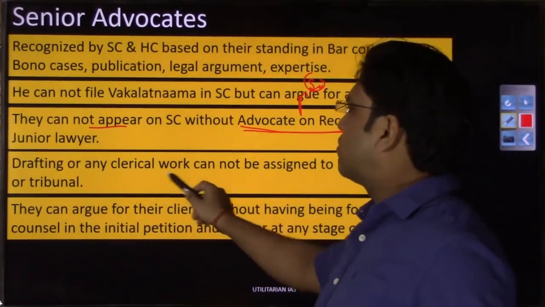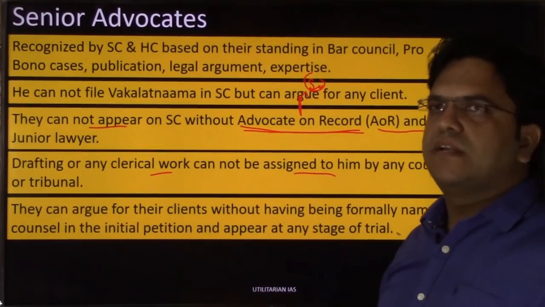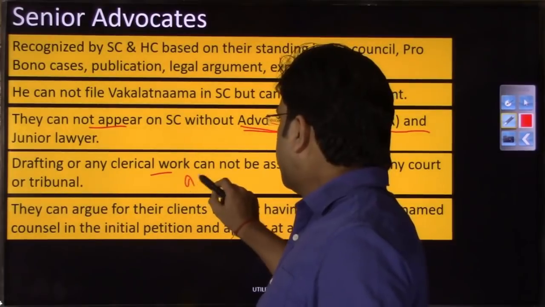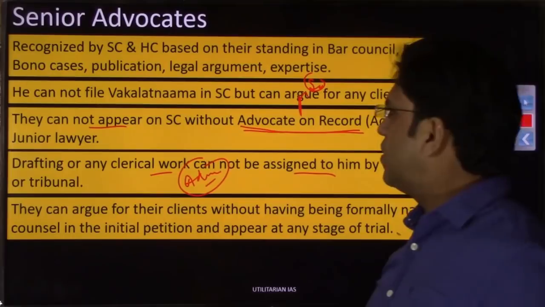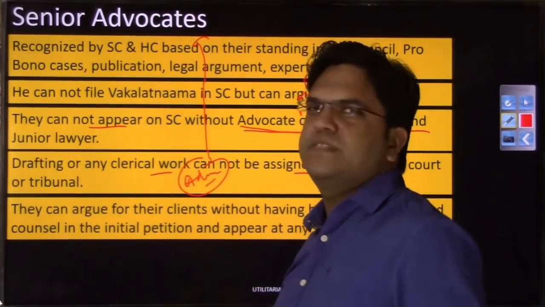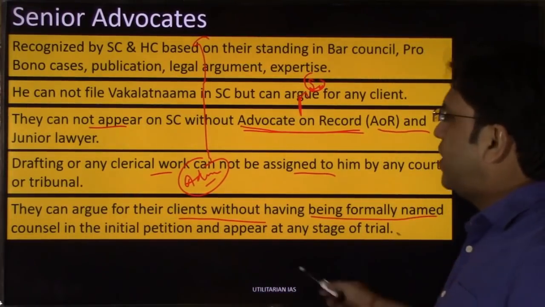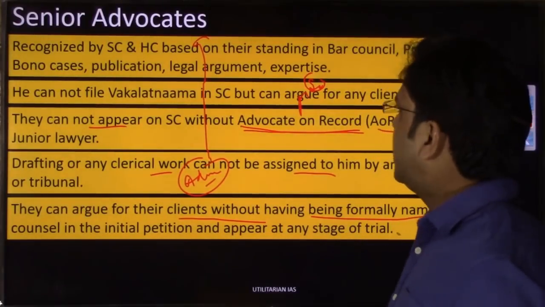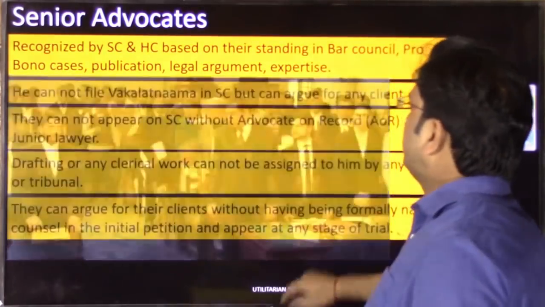Drafting work or clerical work cannot be assigned by any court to these senior advocates, although it can be assigned to a normal advocate. Such clerical or administrative work by the Supreme Court or High Court cannot be given to these senior lawyers. They can argue for their client without having been formally named, right? So this point we have already discussed. I hope the senior advocate and advocate on record you would have understood.